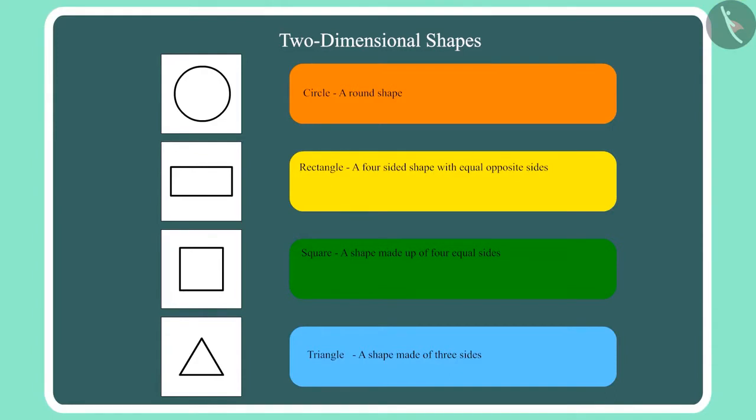Children, today we recognize few two-dimensional shapes and their names. Like we call this round shape a circle. The 4-sided shape with equal opposite sides is called a rectangle. And this shape, which is called square, is made up of 4 equal sides. And this is a triangle because this shape is made up of 3 sides.